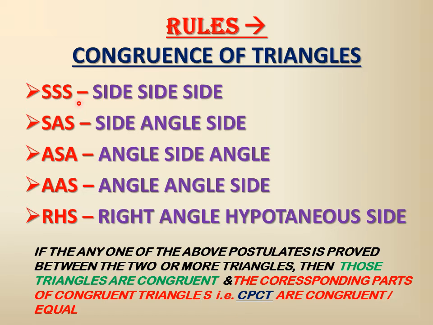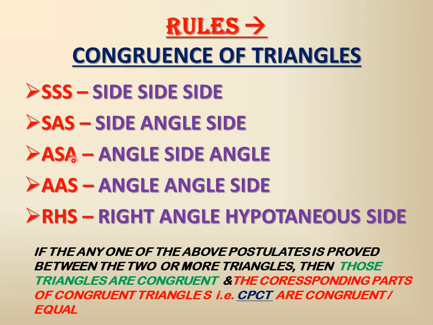If these three are proved, then we get the other three angles. If one angle and two sides are proved equal, then the other two angles will be equal to the corresponding angles of the other triangle.